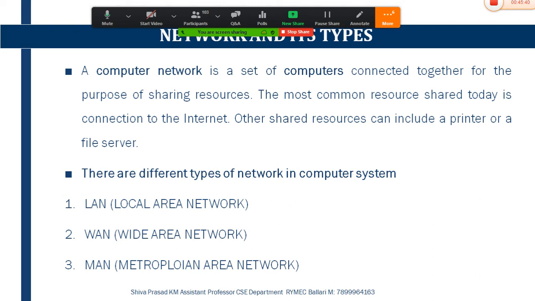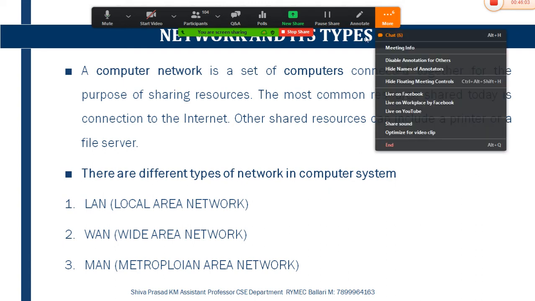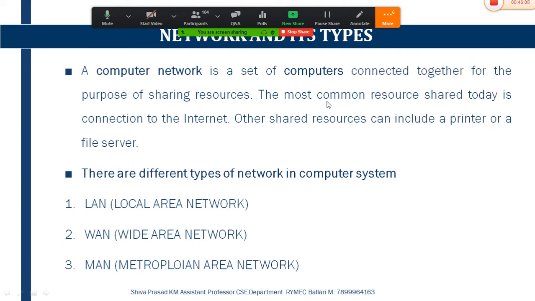Various operations like communication between one system and another system. The second operation is sharing resources from one system to another system, and sharing data as well as applications which need to be transferred from one system to n number of systems in and around the world. Okay, so here there are three different types of networks.